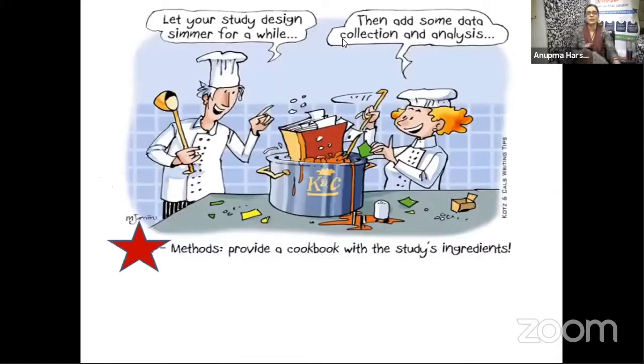Here, of course, is the cookbook remedy for putting in all that you needed to carry out the experiments, which is going to come in your materials and methods. So provide a cookbook with the study's ingredients. That means exactly what was needed to carry out the experiment. If somebody else had to carry out the experiment, what would they need in the cookbook?